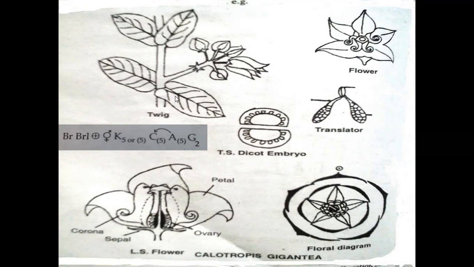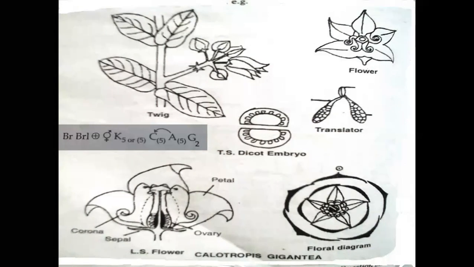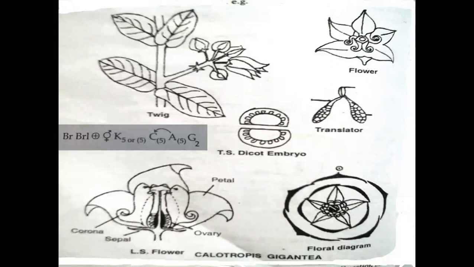The habit is perennial herbs, meaning the plant's life cycle is repeated every year. Perennial herbs and shrubs like Calotropis are the major plants of the Asclepiadaceae family.